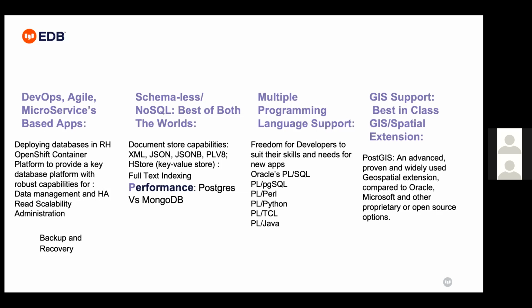Most of the time, with proprietary databases like Oracle and SQL Server, they use separate spatial options. But here, geospatial is an inbuilt capability of PostgreSQL. There is no separate licensing model for that one, the same feature, and it follows the OGC consortium.